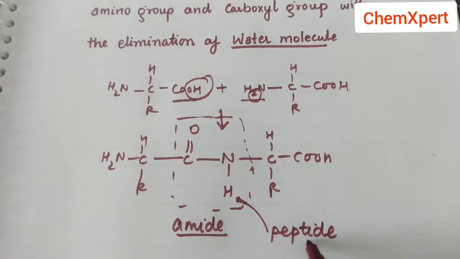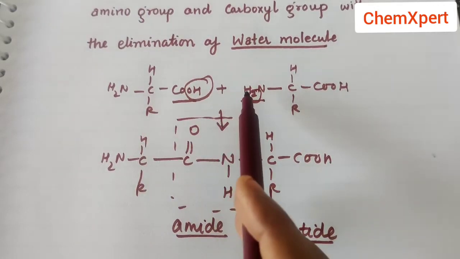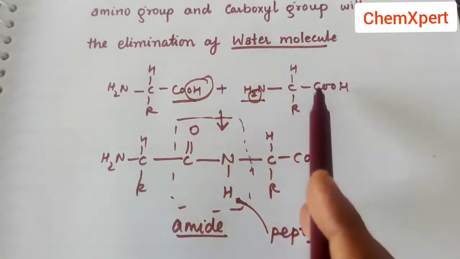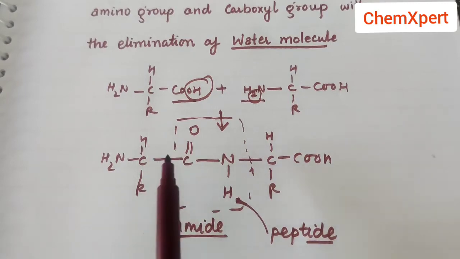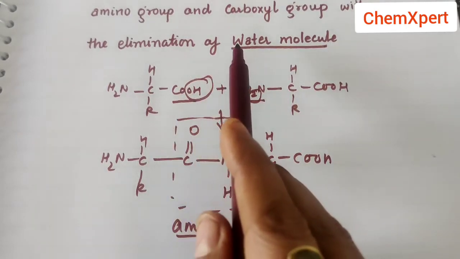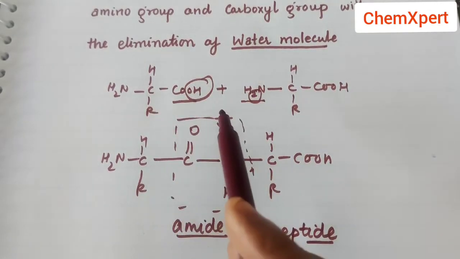So what is a peptide bond? It is the bond formed by the amino group and the carboxylic group of two alpha amino acids, with the elimination of a water molecule. That is why it is known as a condensation.